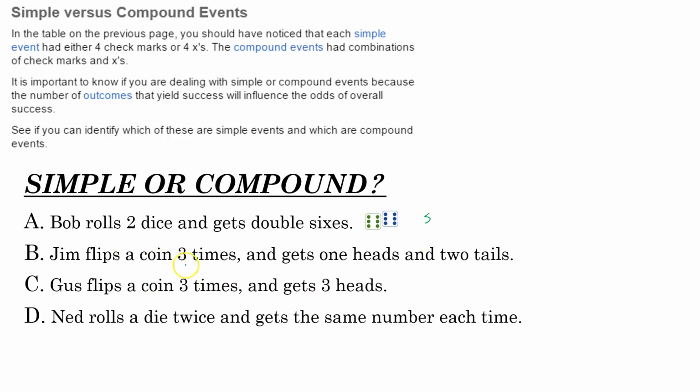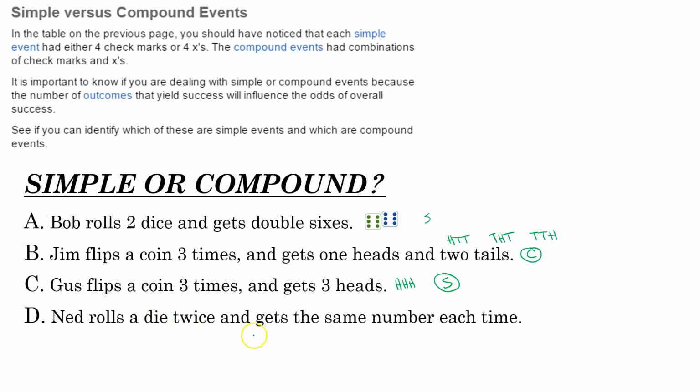Jim flips a coin 3 times, gets 1 heads and 2 tails. Well, he could have gone heads, tails, tails, or he could have gone tails, heads, tails, or he could have gone tails, tails, heads. There's 3 ways to get that, so that is a compound event. Gus flips a coin 3 times and gets 3 heads. Well, there's only one way to get heads 3 times, and that's just heads, heads, heads. So that's a simple event.